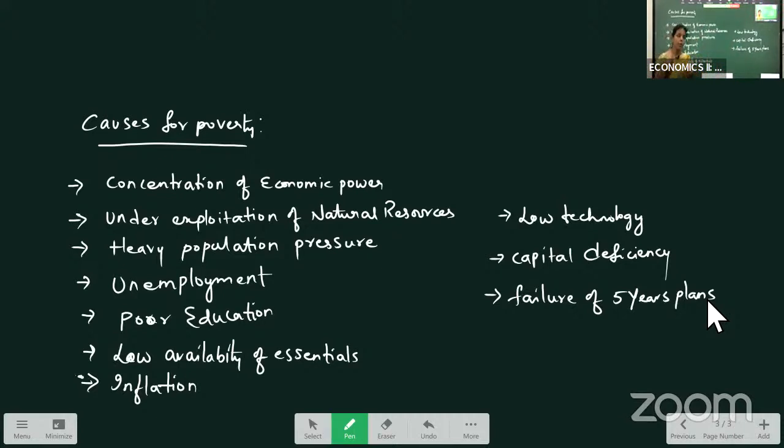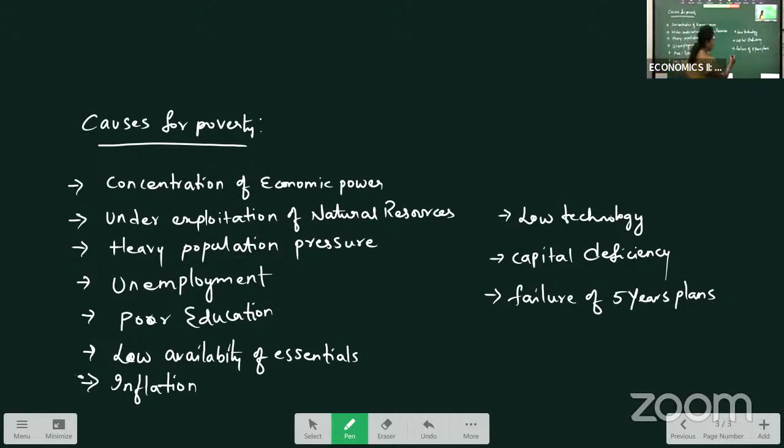The programs are very good for poverty eradication, but there is a lack of implementation from the administration side. With that lack of implementation, the failure of 5-year plans is a reason why poverty still exists in our country.